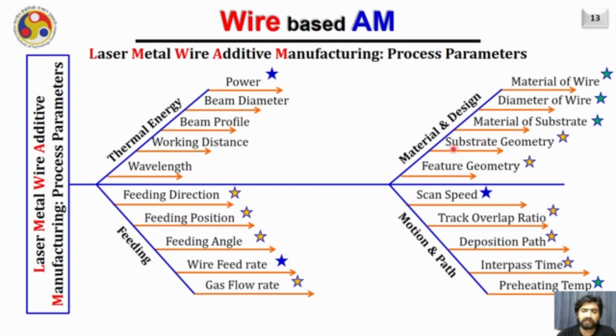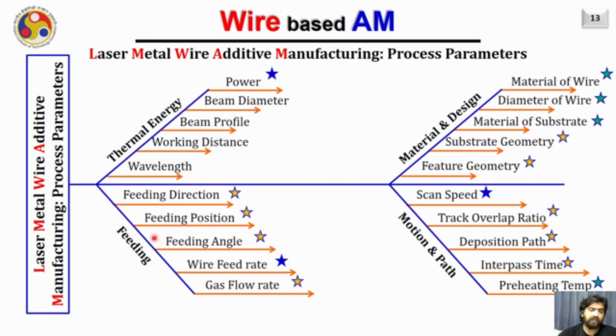In most of the cases, until we are using a multi-axis system, the substrate geometry is typically flat, and as a result we deposit on a flat surface. But it is very much essential to note that process parameters such as the feature geometry and the geometry of the substrate are very important.